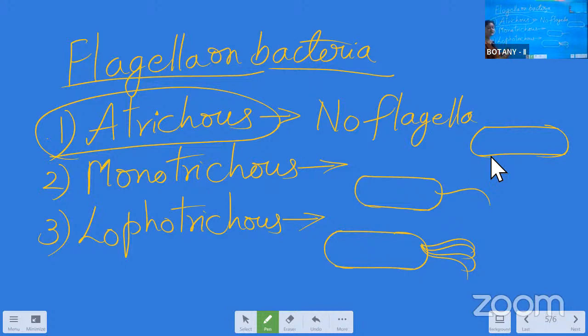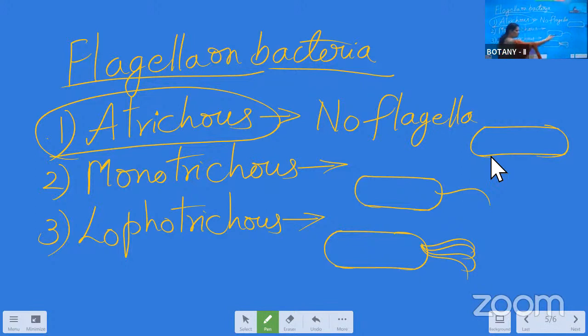If you get this answer in the June exam, it's the easiest one, and everyone has to score 4 out of 4 on this. Monotrichous: one single flagellum at one pole. I need only this much, a short sentence, not the whole history.